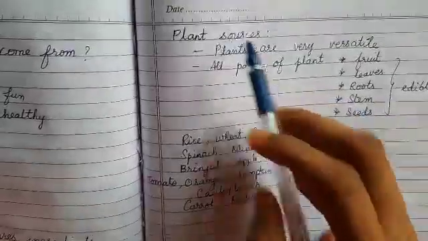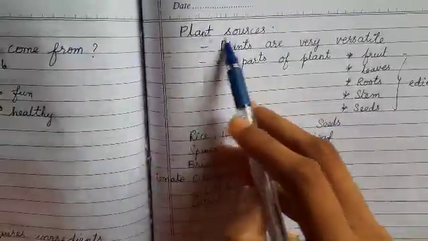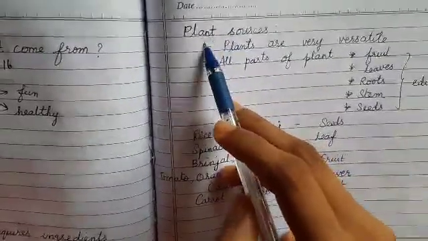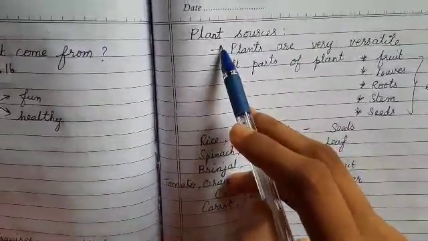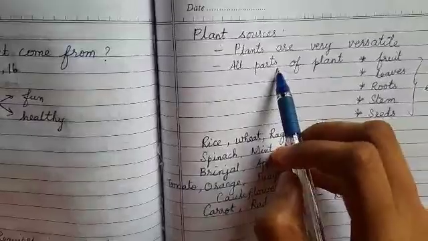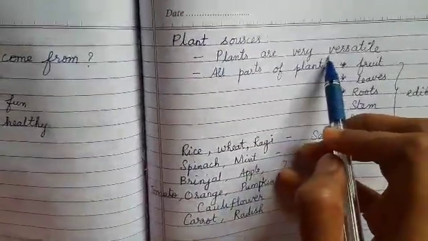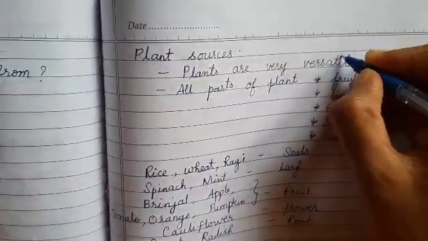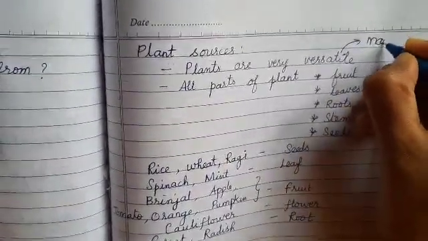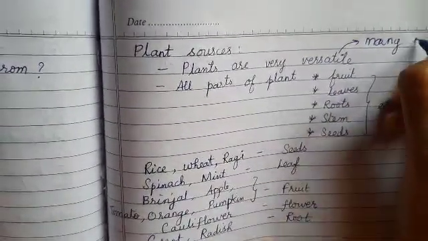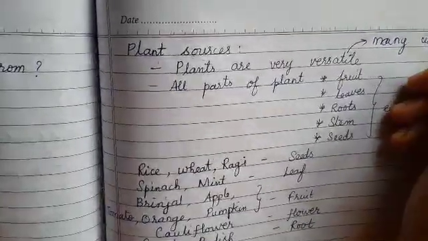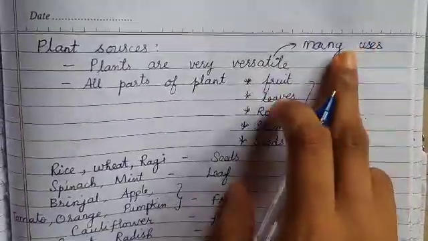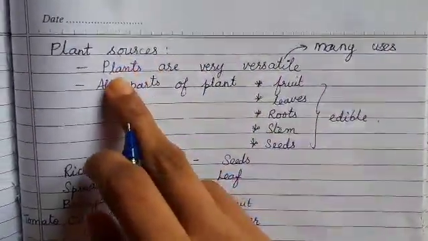Now we are going to see about the plant sources. That is, from the plant, what are we getting as food ingredients? Plants are very versatile. Versatile means they have many uses. Many benefits are obtained from plants.